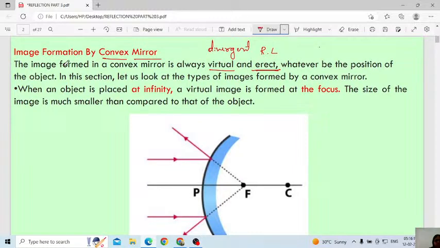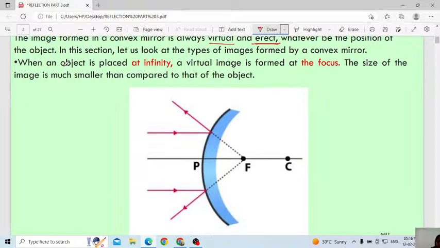Whatever be the position of the object, in this section let us look at the type of image formed by a convex mirror. When an object is placed at infinity, first they are given. If the object is at infinity, then a virtual image is formed at the focus. Here you can observe this is the position of the image. The object will be at infinity. The size of the image we will discuss later.